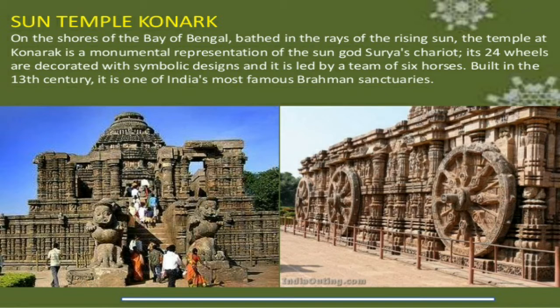it is one of India's most famous Brahmanical sanctuaries. So here we can see the Sun Temple is a representation of the sun god Surya's chariot. Its 24 wheels are decorated with symbolic designs, and it is led by a team of 6 horses, built in the 13th century.